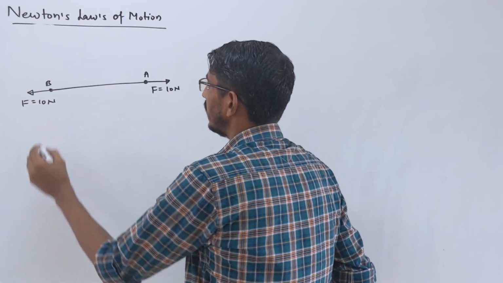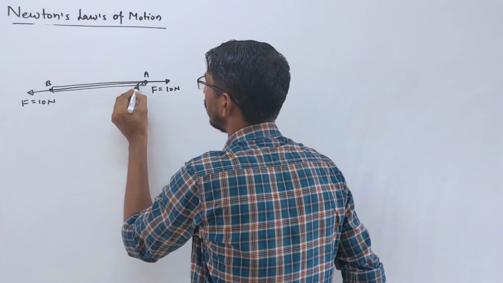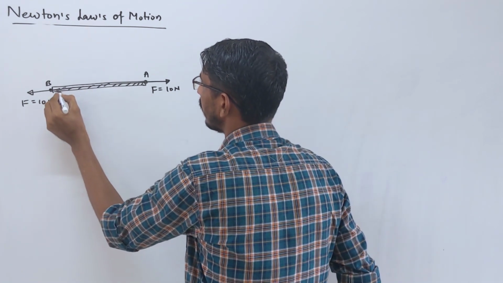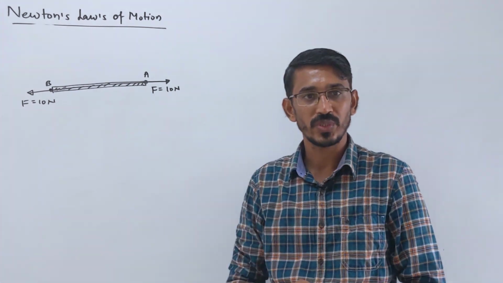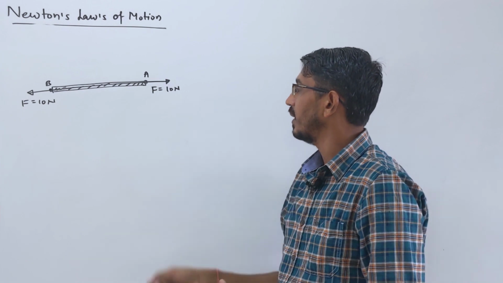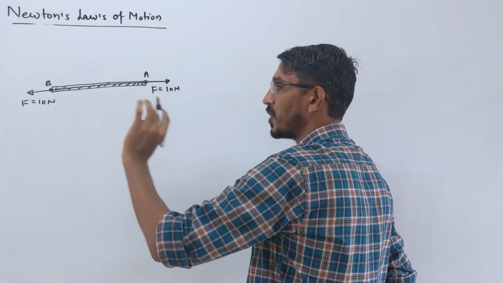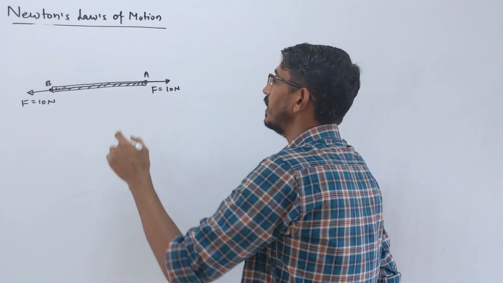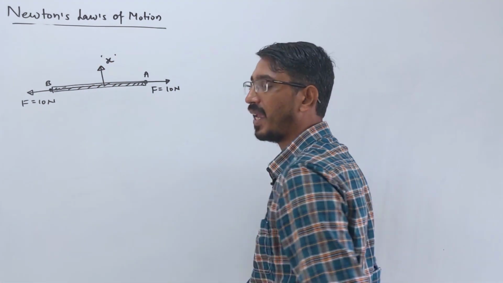This is a rope and on both sides we are applying some force. Suppose this rope is stretched by some amount, say X. This is case 1.